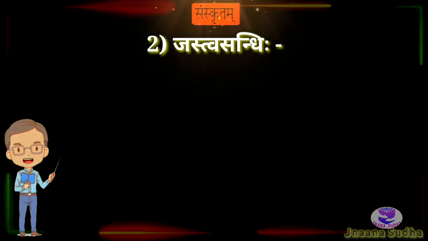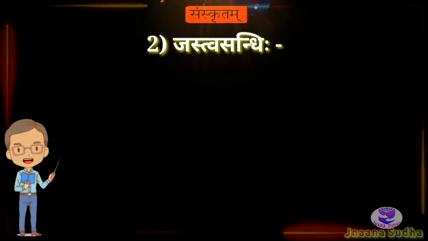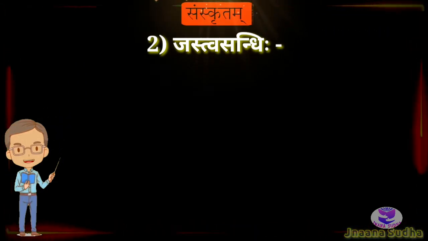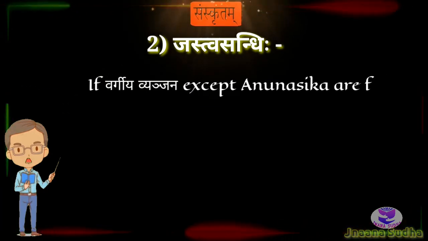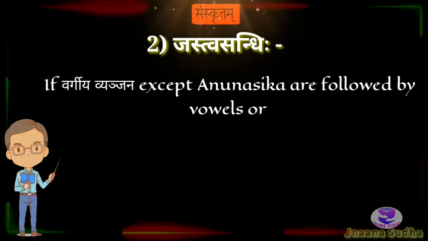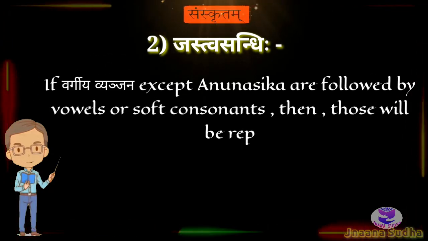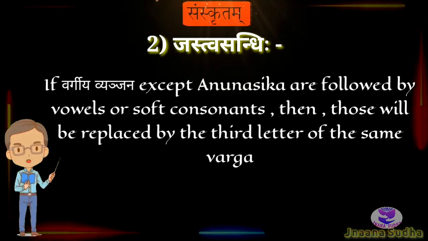We can classify those into groups. There are 25 Vargiya Vyanjanas in the Sanskrit Varnamala. If Vargiya Vyanjanas except Anunasika are followed by vowels or soft consonants, then those will be replaced by the third letter of the same Vargas respectively.